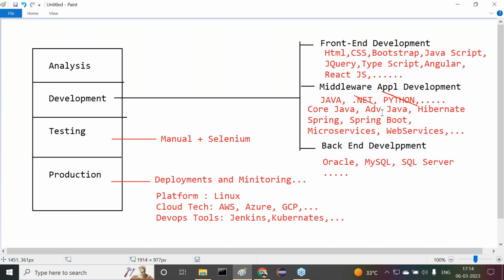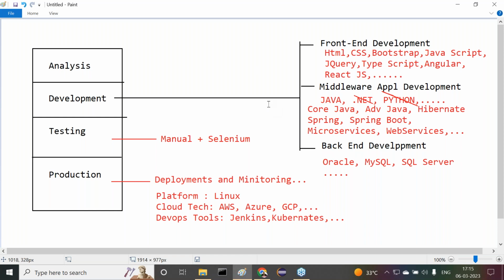Developer level testing will be performed by the developer in middleware application development, where tools like JUnit or Mockito are used. That is developer level testing. But I'm not talking about developer level testing. By testing phase I mean the QA team, quality analysis. Understand my point? That team will perform this particular testing, not developer level testing. There are some different tools like JUnit and Mockito, and we will discuss that later.